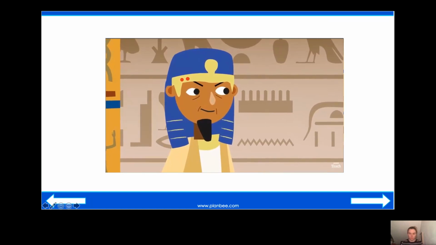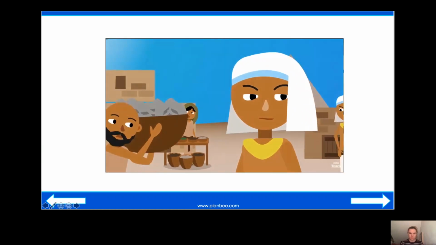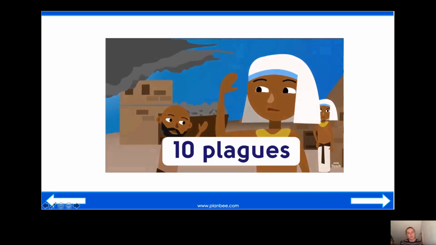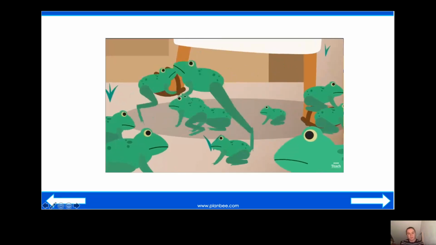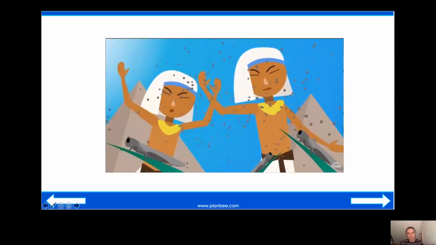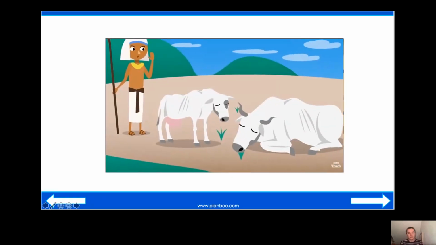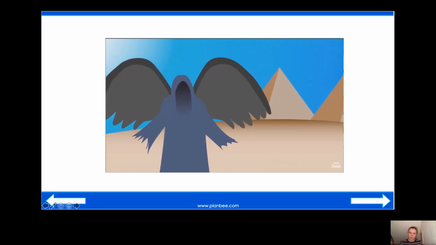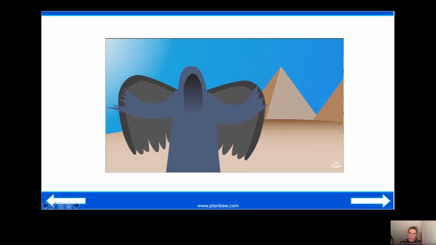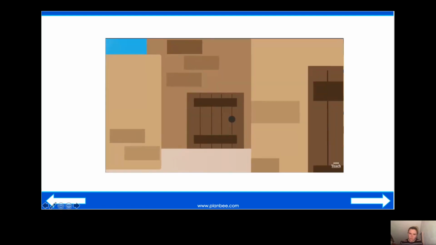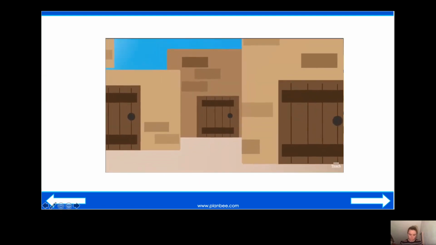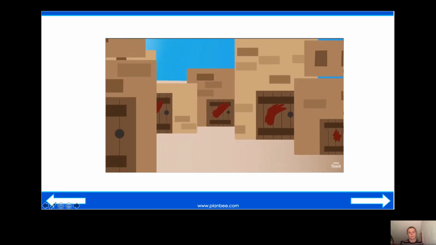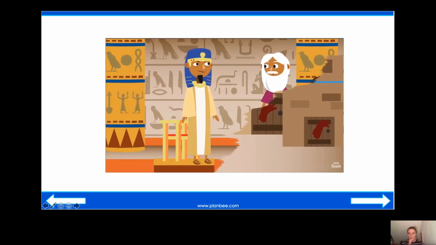Because the Pharaoh said no, God sent 10 plagues to Egypt to teach Pharaoh a lesson. Each one was worse than the last. A plague of frogs, locusts, diseases for cattle, but Pharaoh would still not set the Jewish people free. Then God sent the 10th and final plague. God sent the angel of death to Egypt to kill all of the firstborn sons of families in Egypt. The Jewish people were told, "Paint your door with a lamb's blood." Then the angel of death will pass over your houses. Your children will be safe.